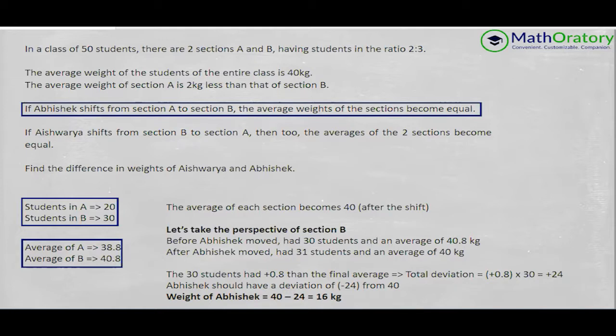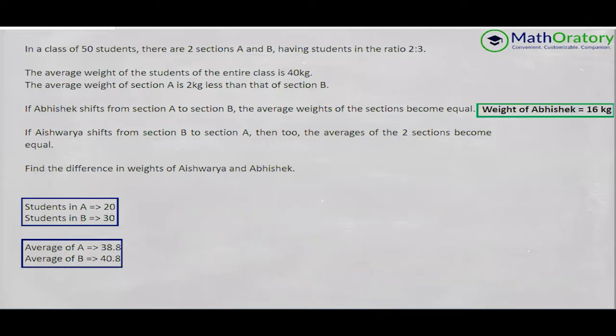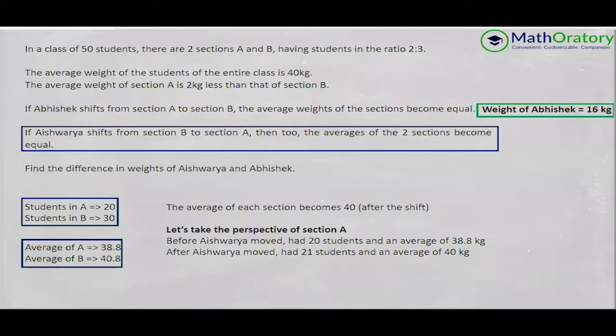So this is now very easy. We can figure out the weight of Abhishek. Abhishek has a deviation of minus 24 from 40, and that gives us the weight of Abhishek. Very unrealistic, but that is how the data goes. So Abhishek is weighing 16 kilos, right? Now let's keep that information and move to the next information.